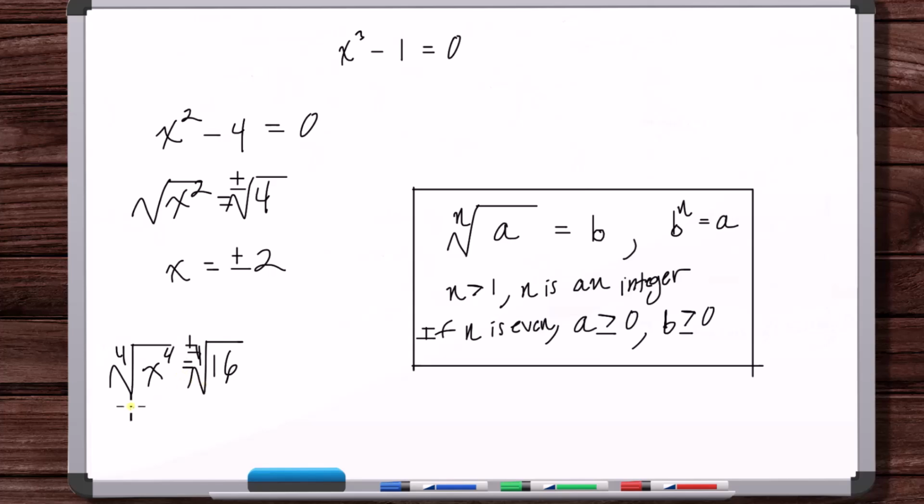If you're only considering real number solutions, then this is going to work because you have x is equal to plus or minus 2. Well, that's correct, right? 2 to the 4th is equal to 16, minus 2 to the 4th is equal to 16. Those are the only two numbers when it comes to real numbers that when you take them to the 4th power, you're going to get 16.